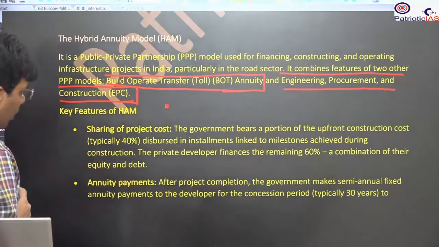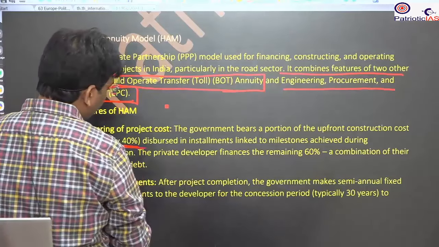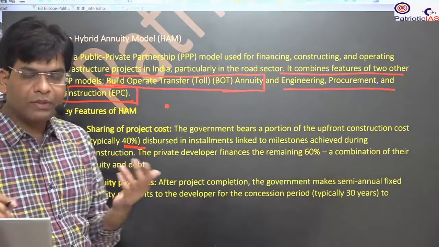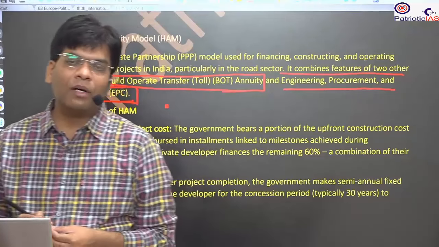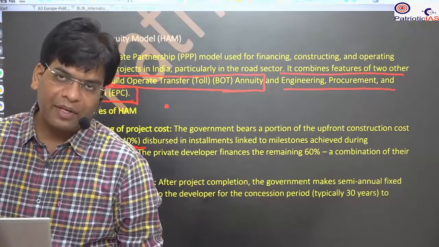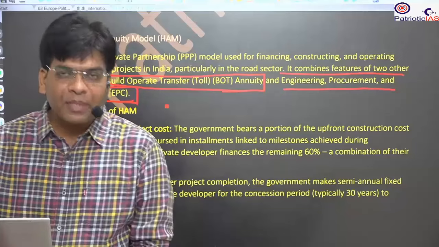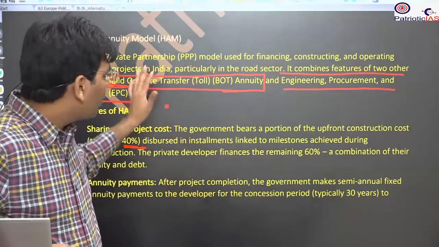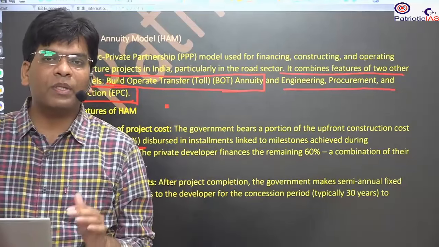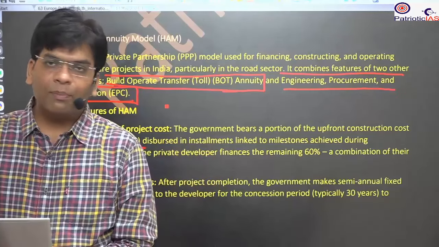As per this, the government will provide 40% of the construction cost if they are going to build a road or highway. So if there is 100 rupees of construction cost, the government will give 40 rupees, and 60 rupees have to be brought by the private player.